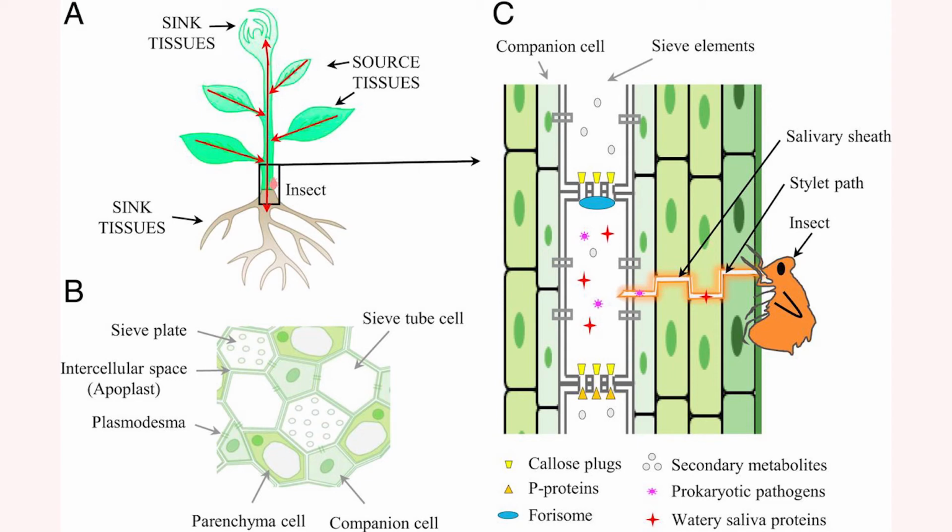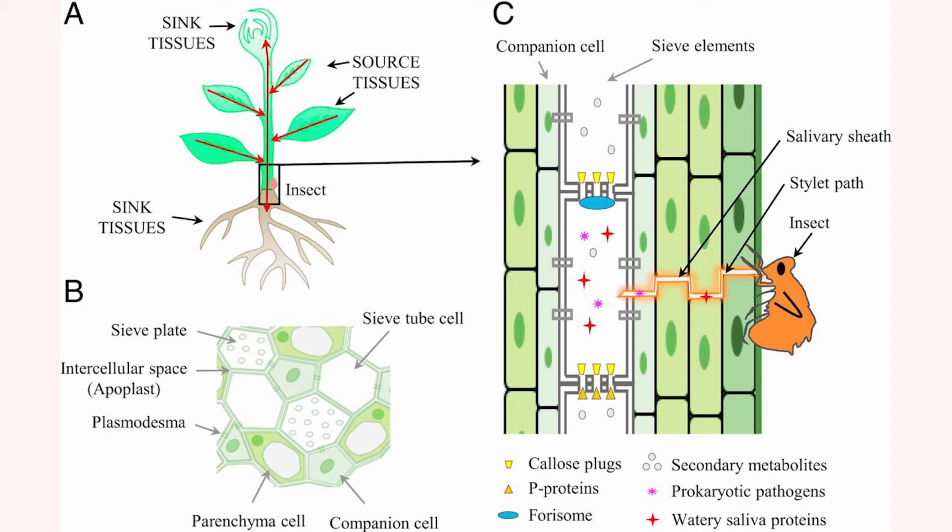Then comes the companion cells. They are living parenchyma cells closely associated with sieve tube cells. They help in the functioning of the sieve tube cells. Then phloem parenchyma. These are made up of parenchymatous tissues, as the name suggests. They are found associated with phloem, mainly concerned with storage of starch, fat and other organic food material.